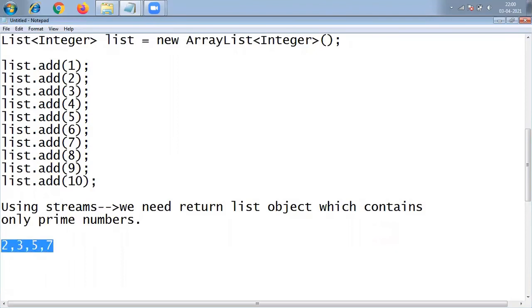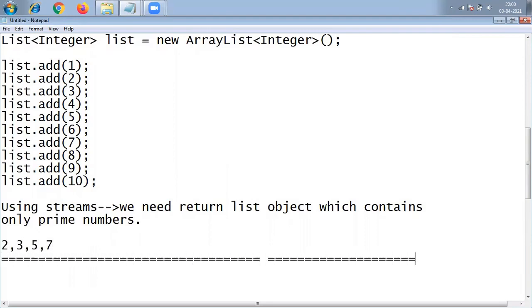Using streams, how can we do this one? So he asked us. If you know the solution, please let me know in the comment section. Or else, if you want any solution, let me know in the comment section. Definitely, I'll make a separate video on that, and I'll provide you the solution as well. So this is about the second question.